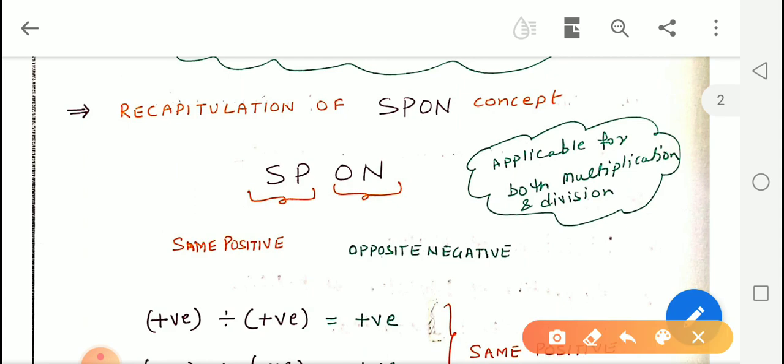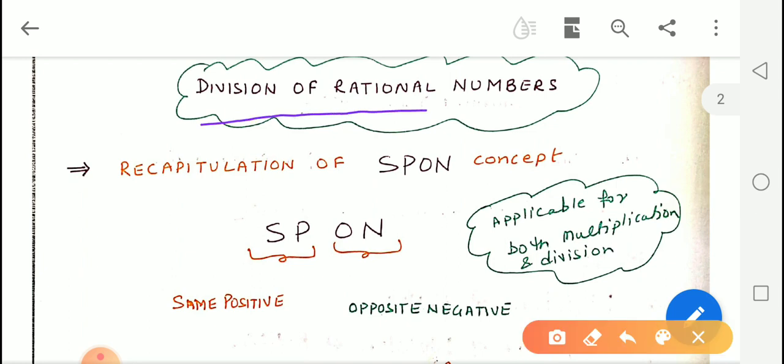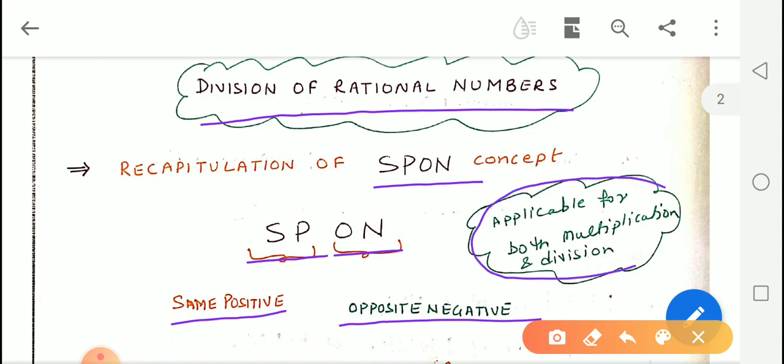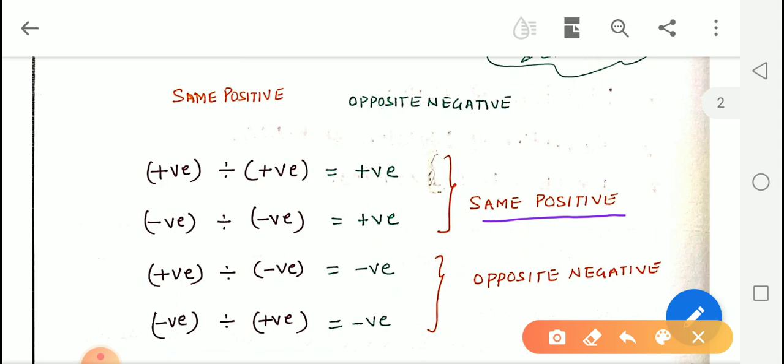For division of rational numbers, we have to recall the SPOS rule again. It means same positive, opposite negative. This rule is applicable for both multiplication as well as division. So let us recall that. What is same positive? If a positive rational number is divided by a positive rational number, means both the rational numbers are positive, they are having the same sign, then the answer will be positive only.